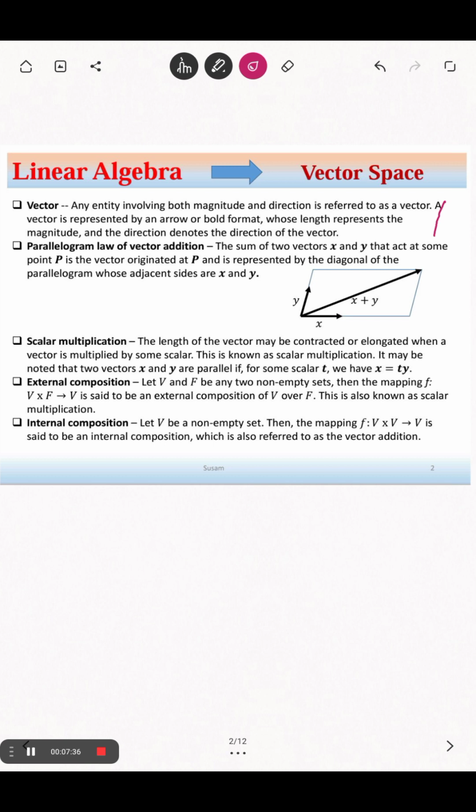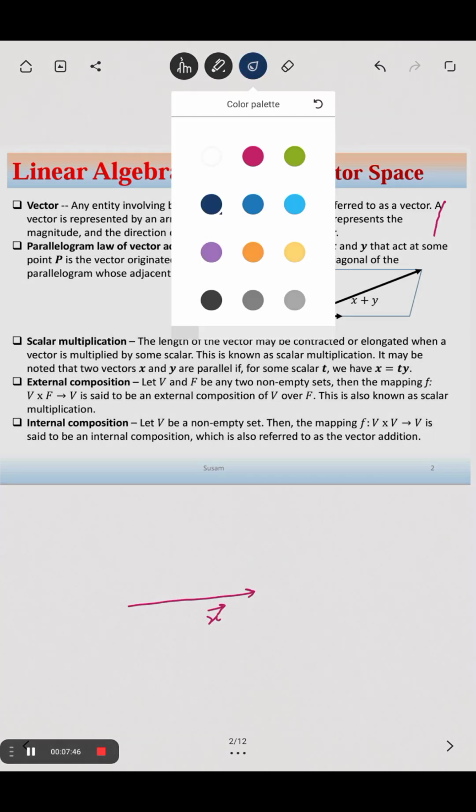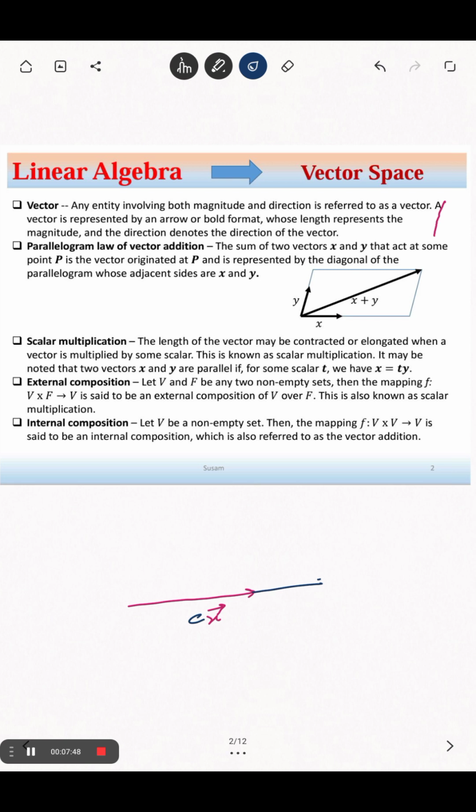Another important thing is scalar multiplication. Addition, you know now, is by the parallelogram law. For scalar multiplication, you have a vector x and if you multiply it by some scalar c, then it is either extended or squeezed. That is the role of scalar multiplication. There are two other compositions, called external composition and internal composition. Now I am going slowly into vector spaces because these two compositions are related to a vector space.